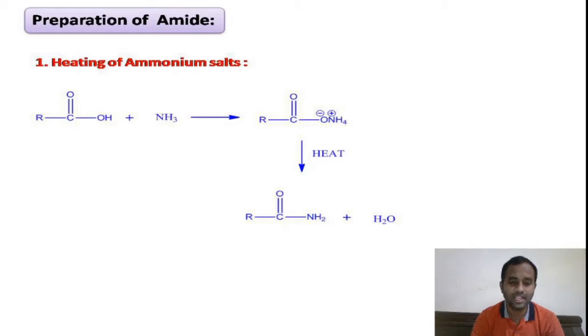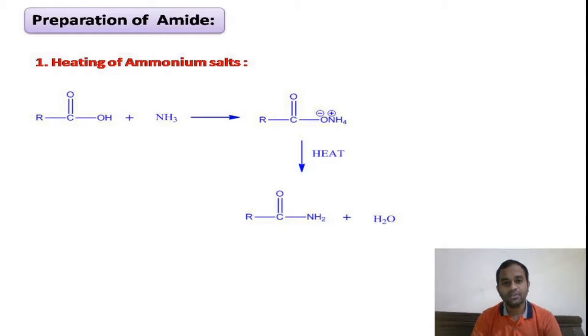You know, carboxylic acid is an acid, ammonia is a base. These two will react to form salt, that is ammonium carboxylate salt. Upon heating these ammonium salts of carboxylic acid we will get the amide, that is the C double bond O NH2 group, called amide, acid amide.